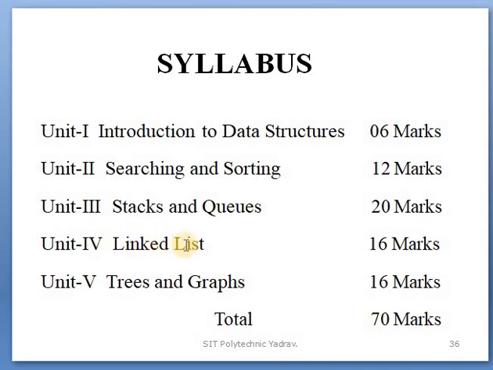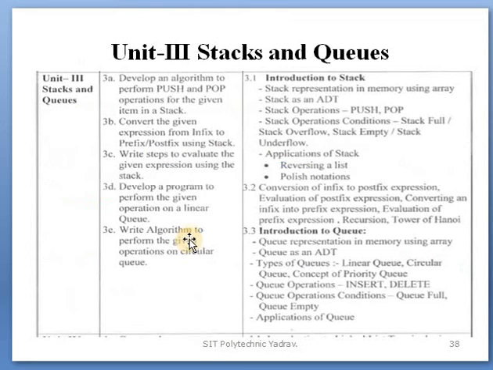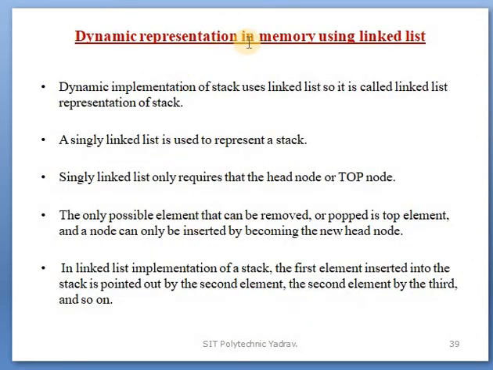Under the linked list chapter, unit number 4, our point is dynamic representation in memory using linked list. In linked lists there are several types: singly linked list, doubly linked list, circular linked list. This point comes under singly linked list, so it is not in your syllabus.